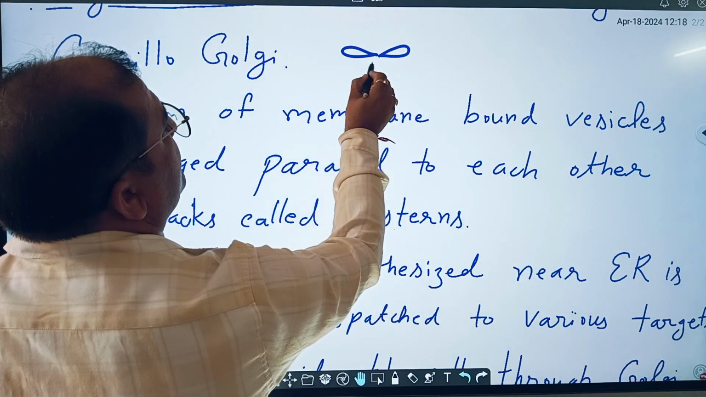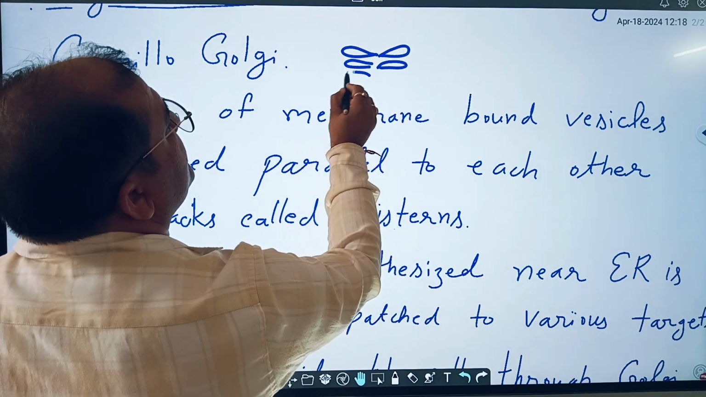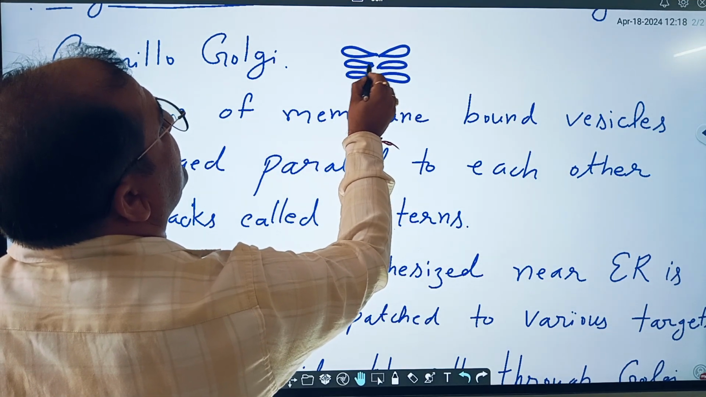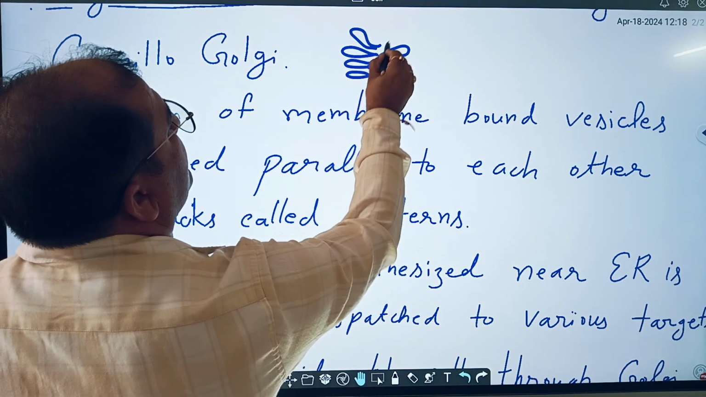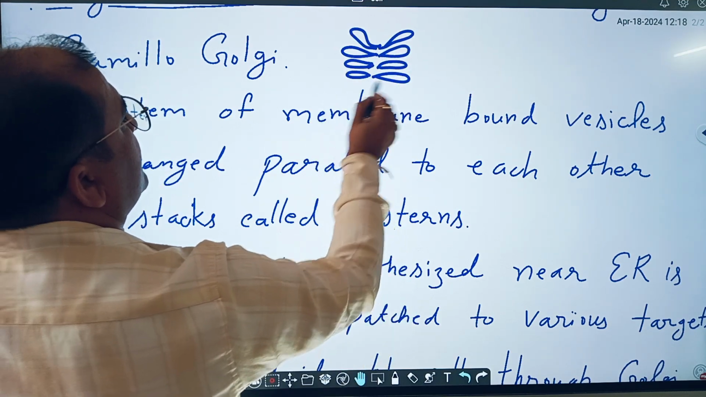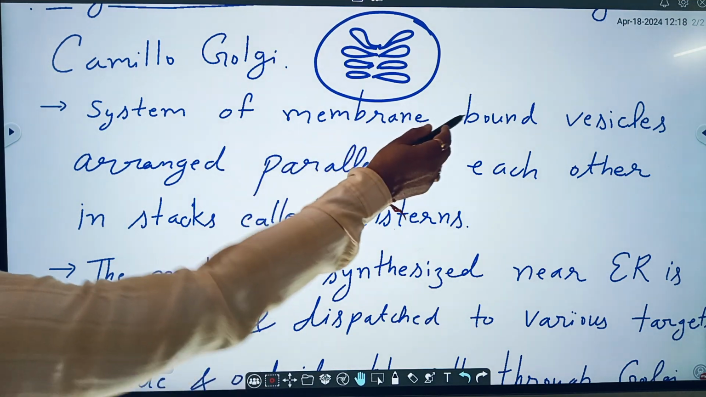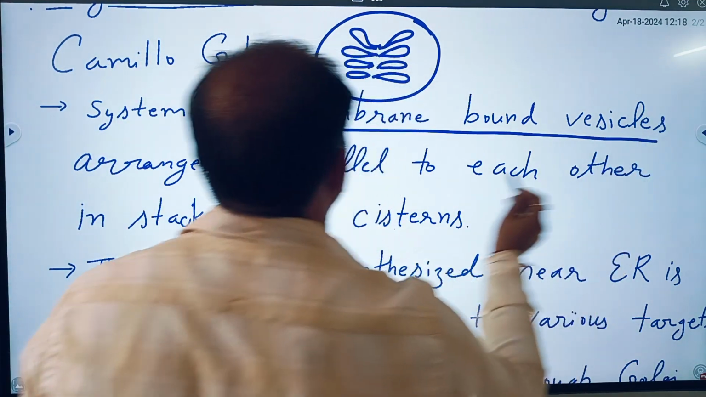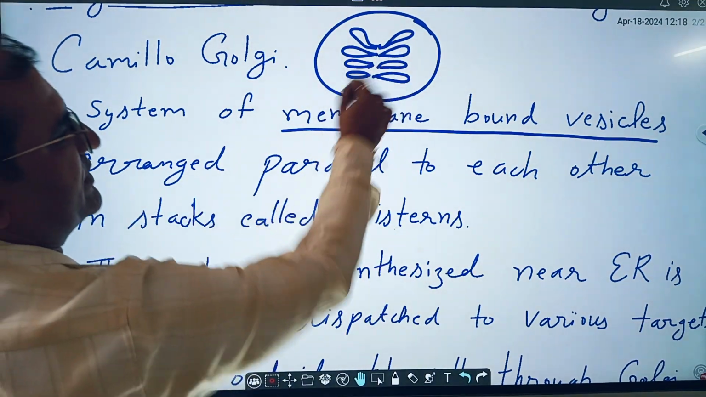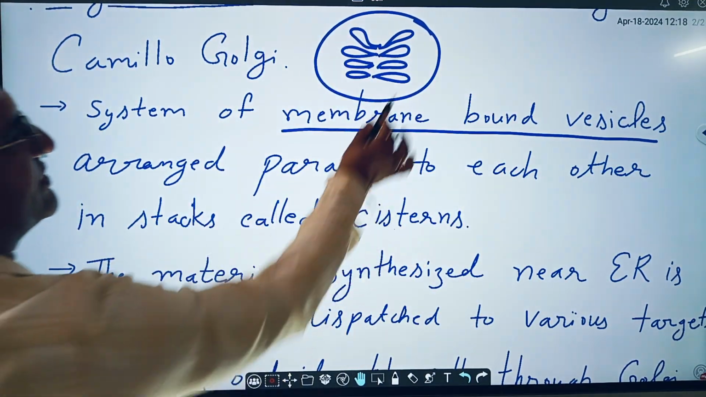You can memorize this structure like this. This is known as a Golgi apparatus, a system of membrane-bound vesicles. These are membrane-bound vesicles arranged parallel to each other in stacks called cisterns.